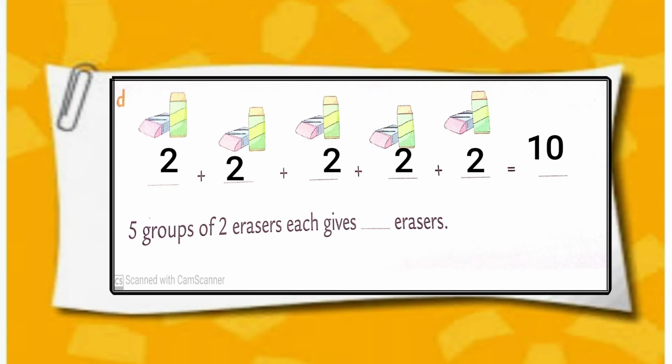We get 10. 5 groups of 2 erasers each gives 10 erasers.